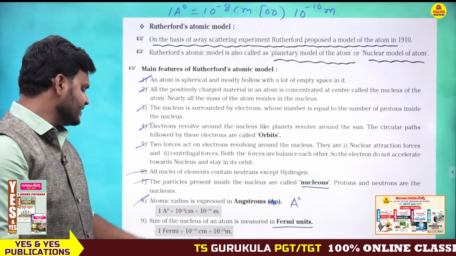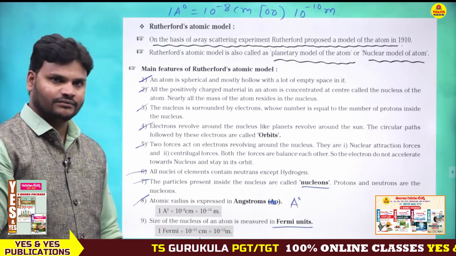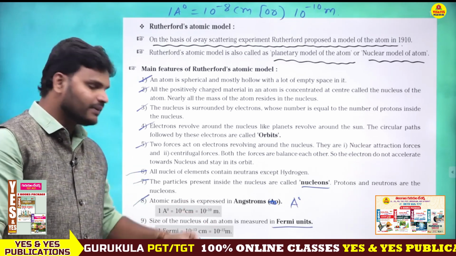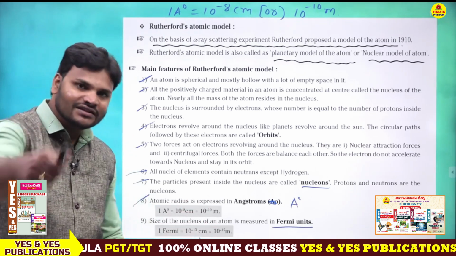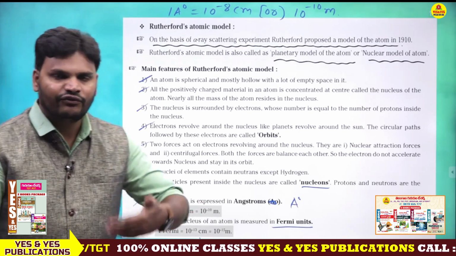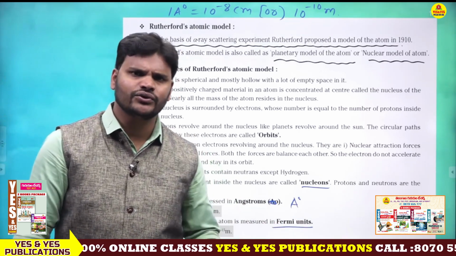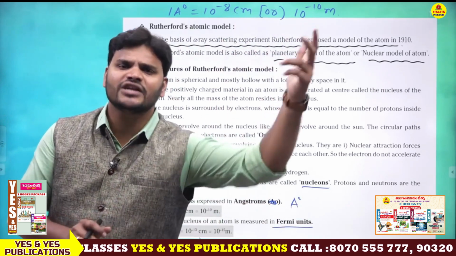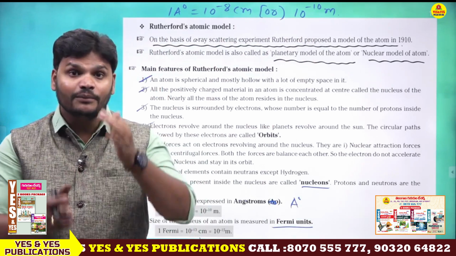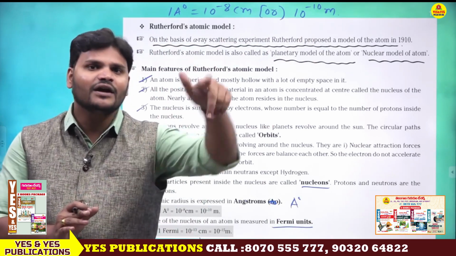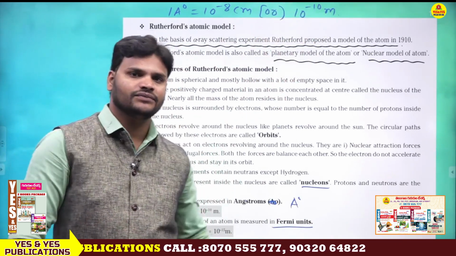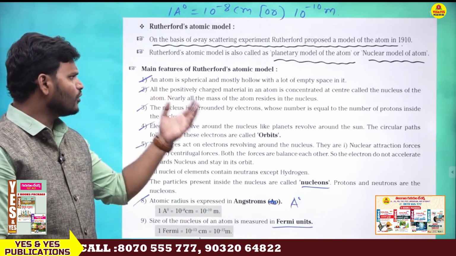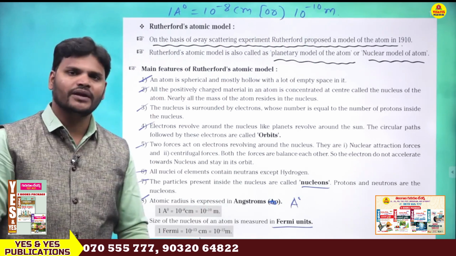10 power minus 8 centimeter and 10 power minus 10 meter. So minus 8 to minus 10, minus 2 is the difference. Minus 13, minus 15, minus 2 is the difference. That is the logic. Clear? So if you want to convert centimeter into meter, you just have to add minus 2. 10 power minus 13 centimeter becomes 10 power minus 15 meter. 10 power minus 8 centimeter becomes 10 power minus 10 meter. So all these are the main features or main postulates of Rutherford's atomic model.